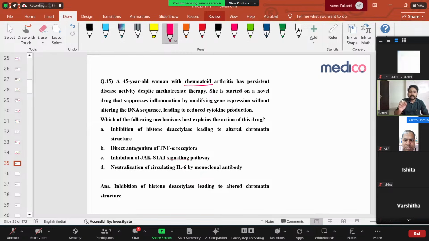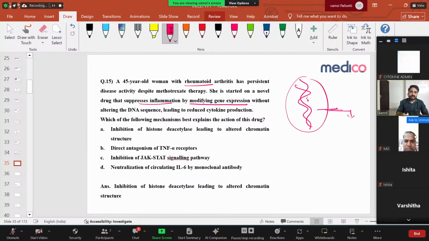So what they're saying is they started a drug which is reducing the inflammation, but it is not altering the gene itself. For example, this is your DNA, and it's producing one gene. This gene is not altered, but the effects are suppressed. That means it is not affecting the gene. It is affecting the process after the transcription, or a process apart from the DNA.